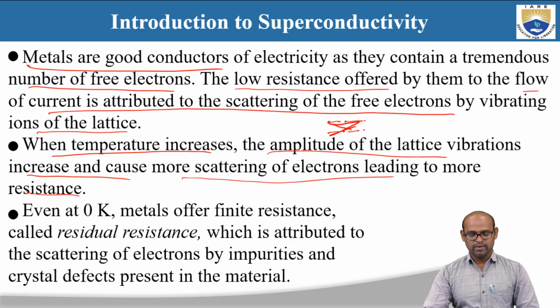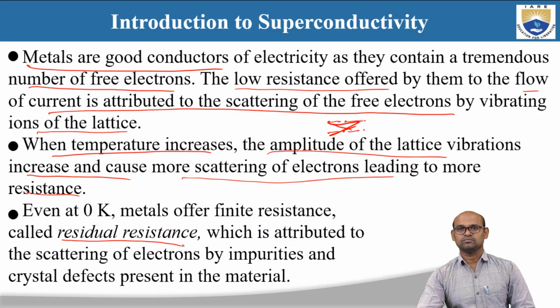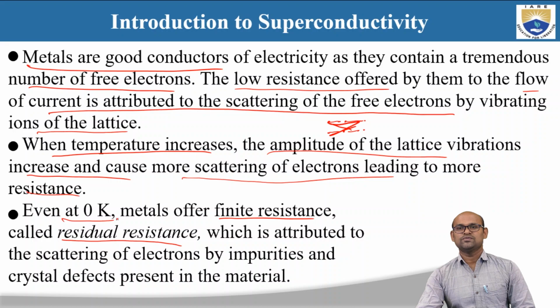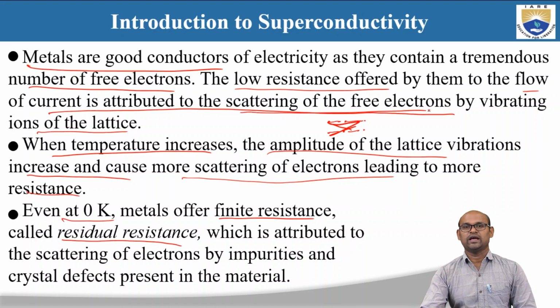Even at 0 Kelvin, metals offer finite resistance, and this is called residual resistance. We know that metals are good conductors because of free electrons and the scattering of these free electrons, right? So even when we go to 0 Kelvin temperatures, we find these metals have small resistance. The resistance is not zero. The metals have finite resistance even at 0 Kelvin, and this finite resistance is coming because of the scattering of free electrons.